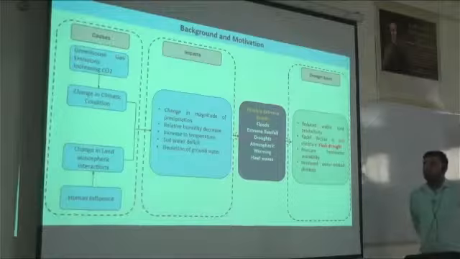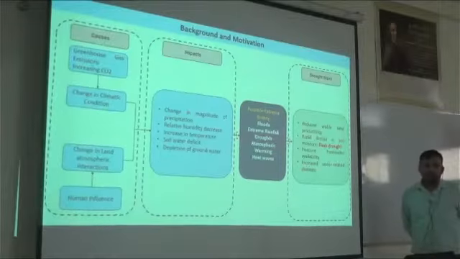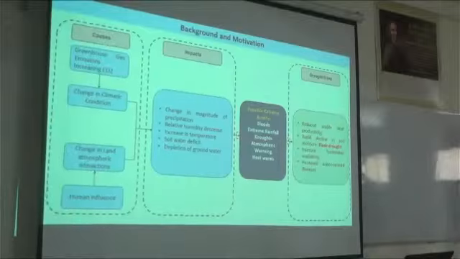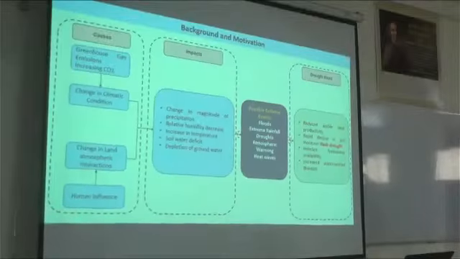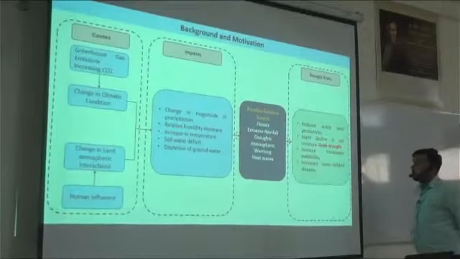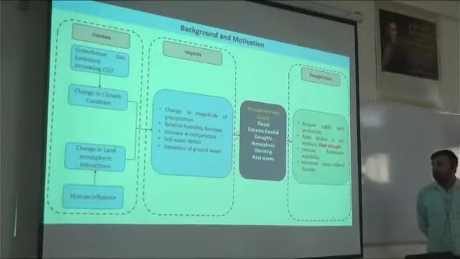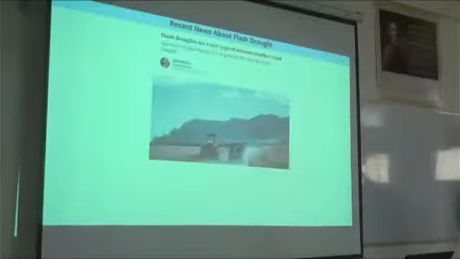Another risk associated with drought is insecure freshwater availability. We need to think about freshwater availability, because in droughts we have this risk, and due to this we have increased water related diseases. So let's focus on flash drought.